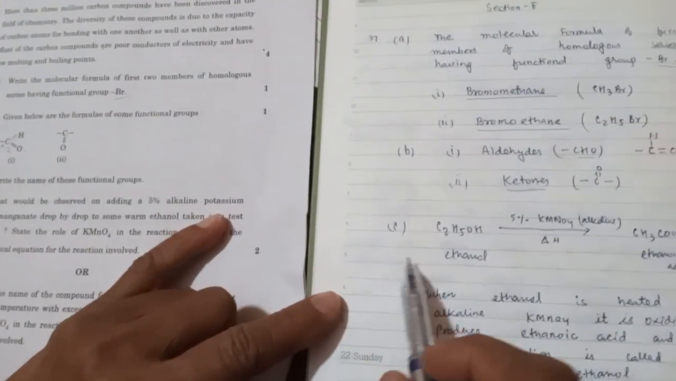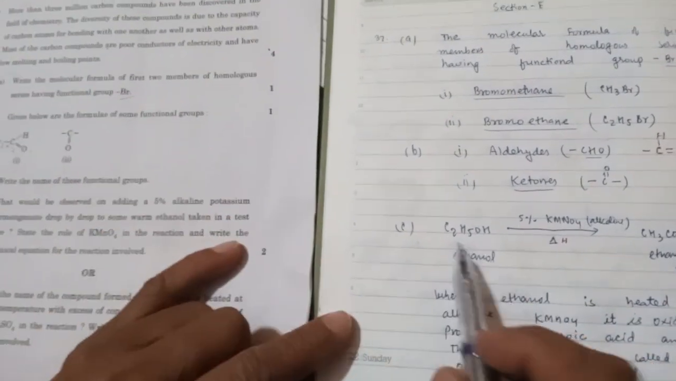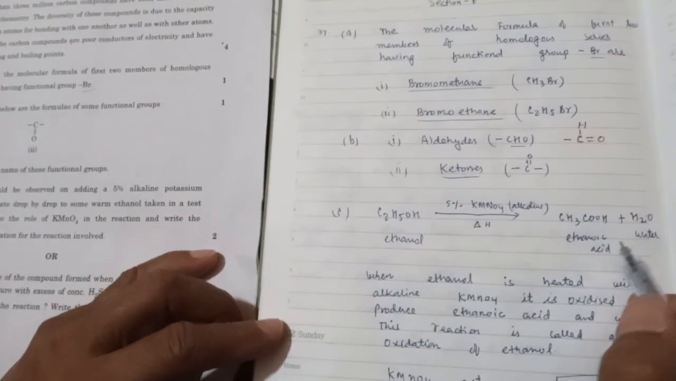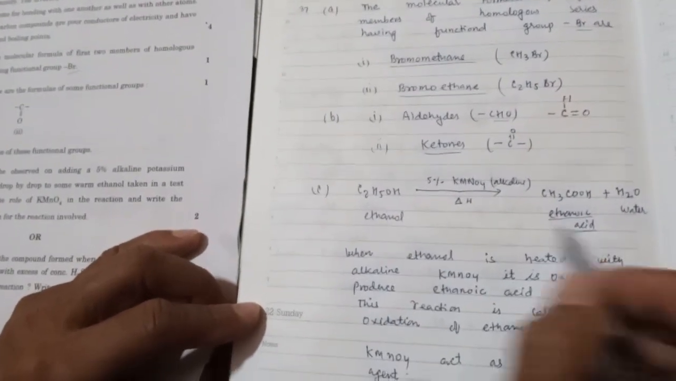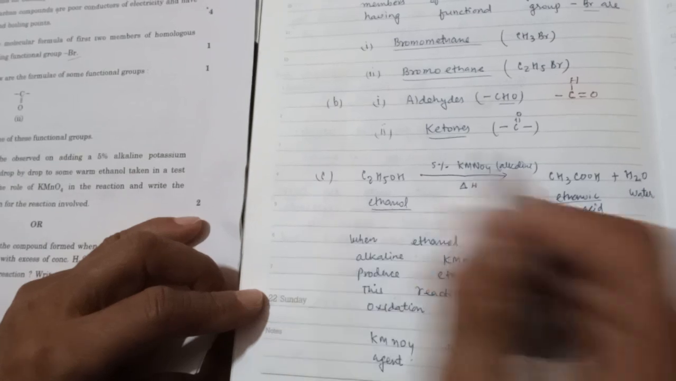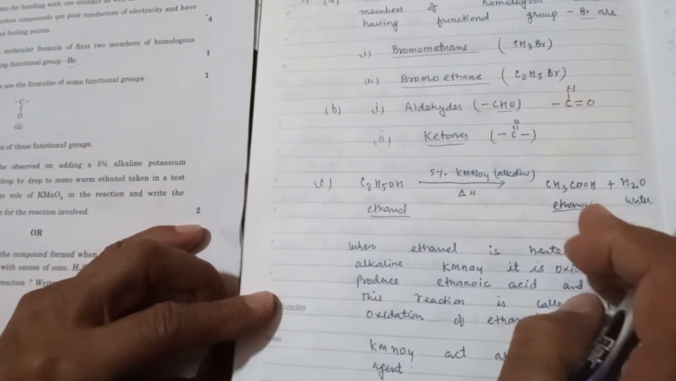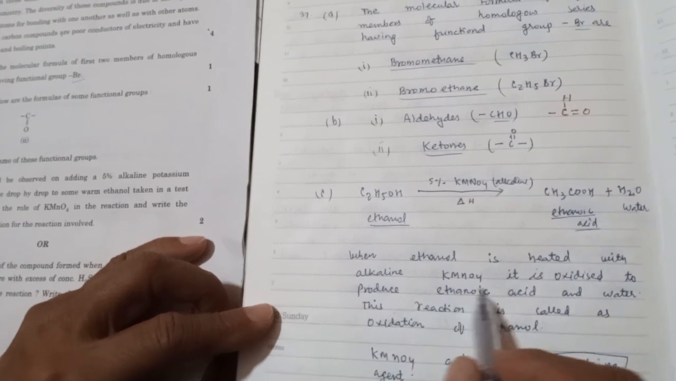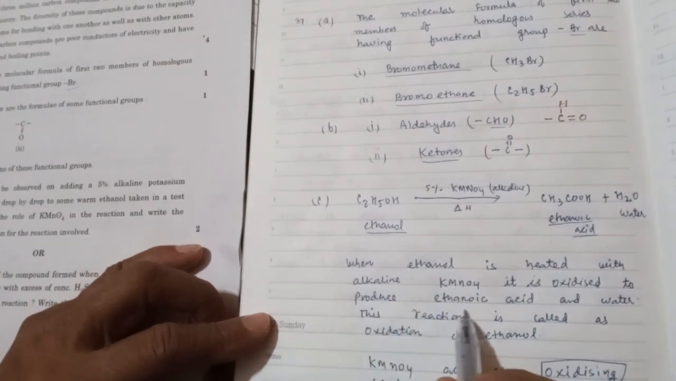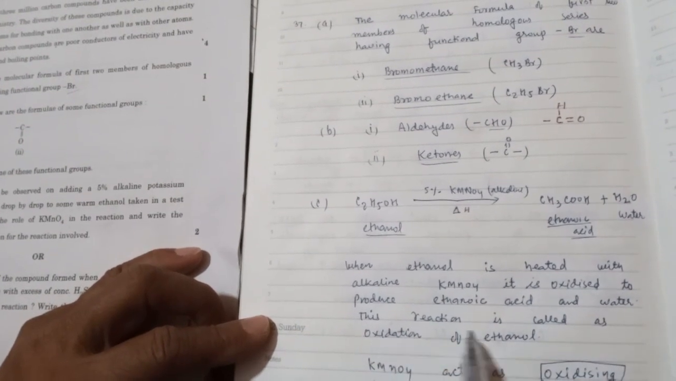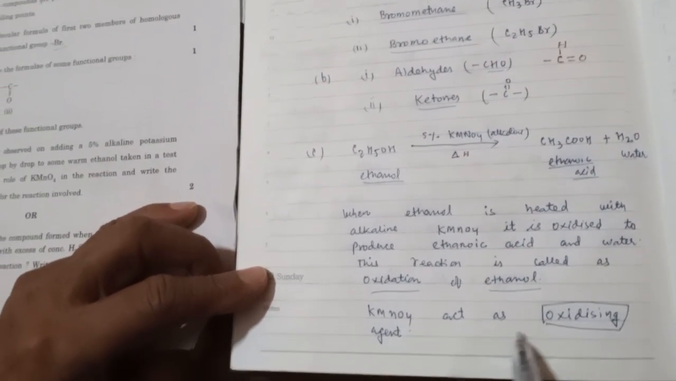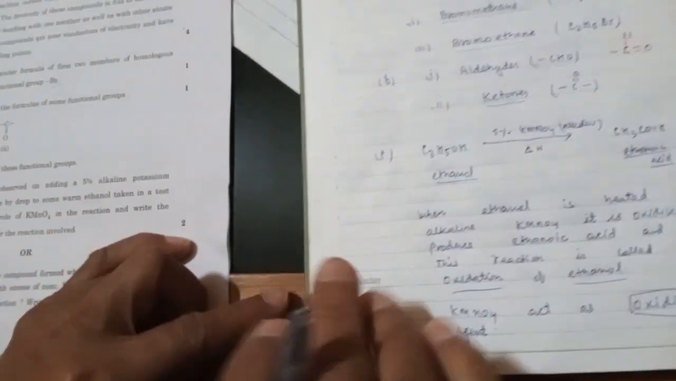When 5% alkaline potassium permanganate is used in alkaline medium, it forms ethanoic acid. Okay, so alcohol is converted into acid. It is oxidized. So when ethanol is heated with alkaline KMnO4, it is oxidized to produce ethanoic acid and water. This reaction is called oxidation of ethanol. KMnO4 acts as an oxidizing agent. Okay, so you can easily write.